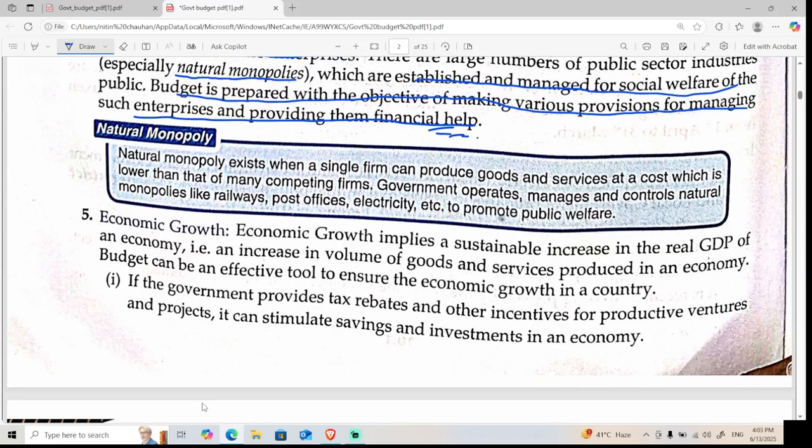And the fifth reason why the budget is needed is economic growth. If we want economic growth, we need a powerful budget. We need a powerful budget with implementation, not just on paper. Right. So economic growth implies a sustainable increase in the GDP of an economy.